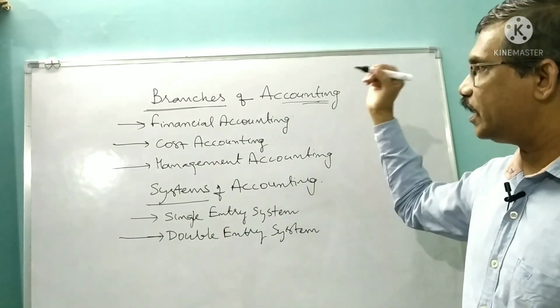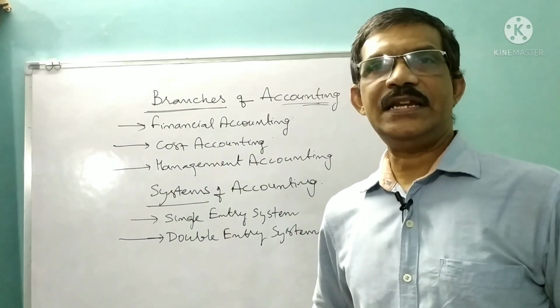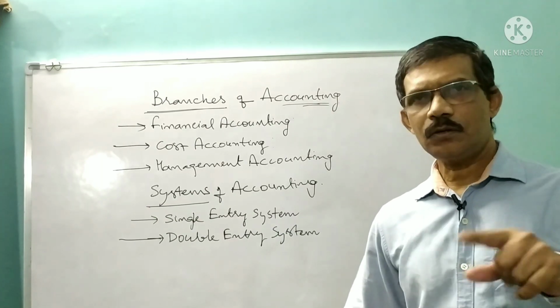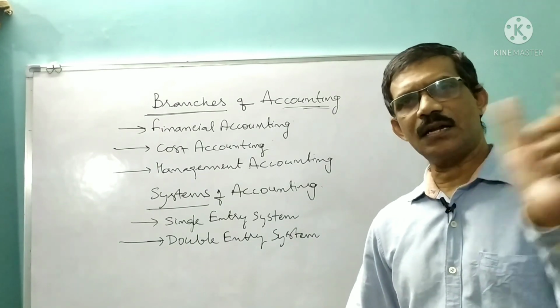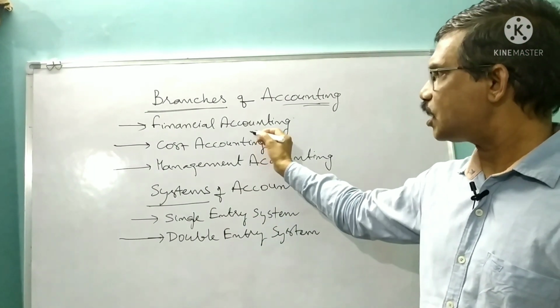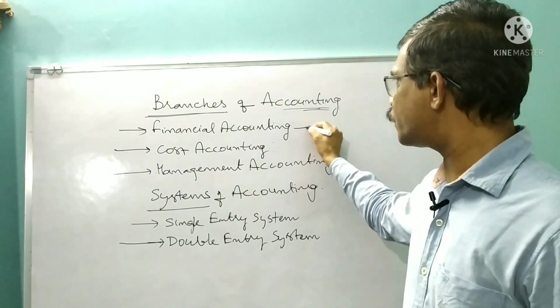Next, what is financial accounting? Financial accounting deals with the financial aspects of a business organization. Not only business organizations, even non-business organizations, any organization for that matter. So financial accounting basically deals with financial aspects. What are those financial aspects?